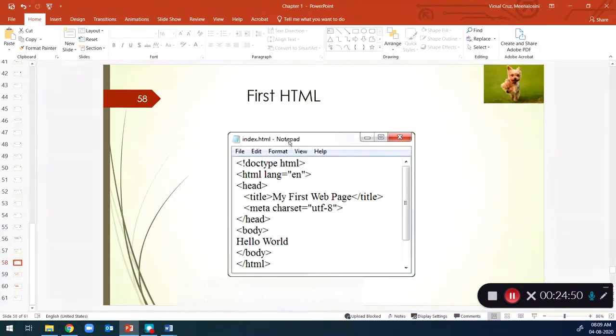Let's write our first HTML page. In the next section I'm going to explain how to write our first web page. By following everything I have explained in this section, you're going to write your own first page.